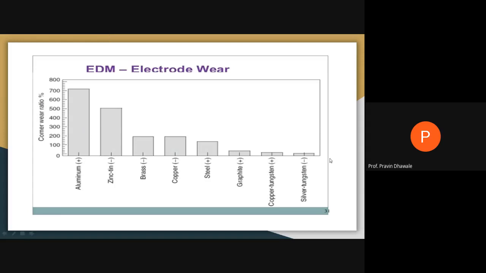Here, this diagram shows the relationship between corner wear ratio and the different materials we are using for the electrode or tool.